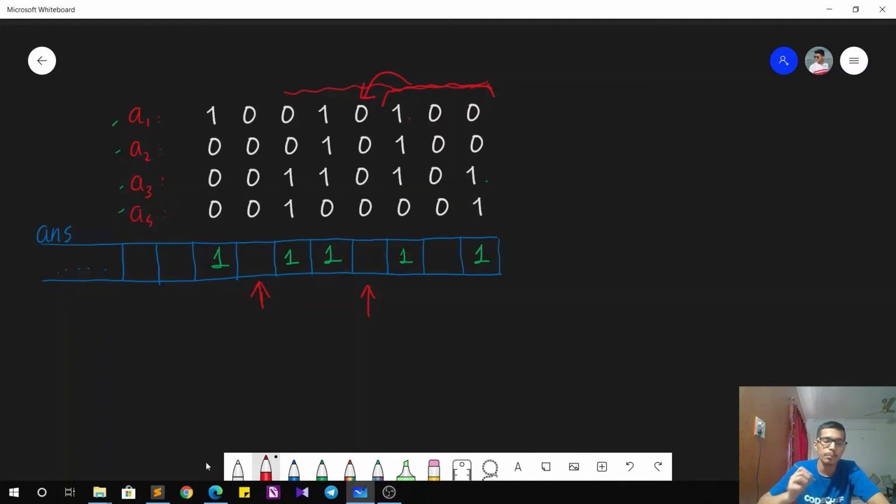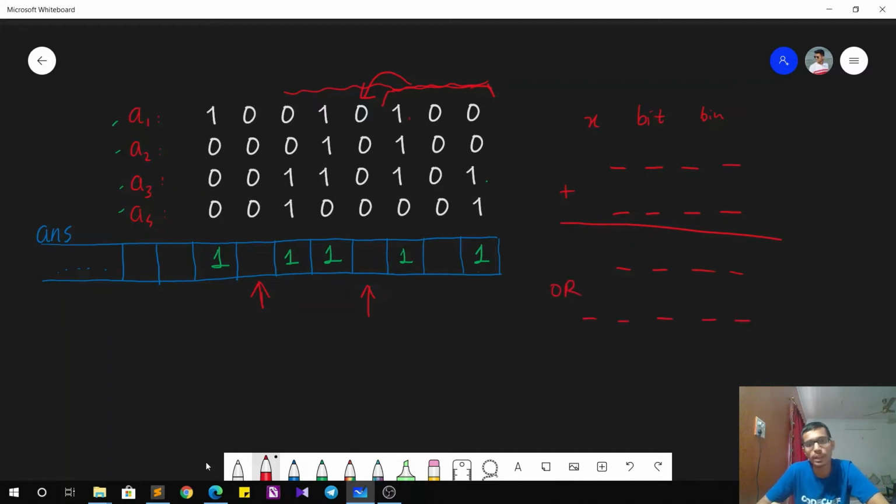So before we begin with our approach, there is a property that is going to help us quite a lot over here. That property states that if we have an x bit binary number, right? So let's say these are the x bits and we have another x bit binary number. If we add those two numbers, the answer will either be an x bit number or an x plus 1 bit number.